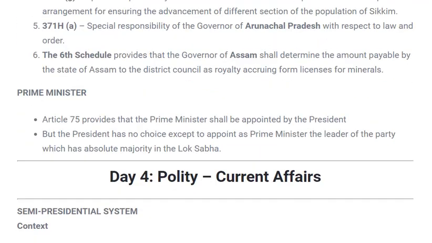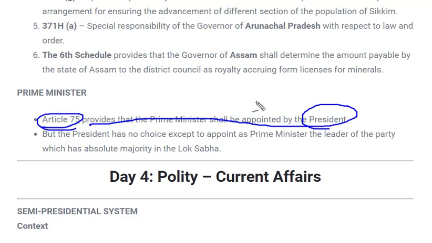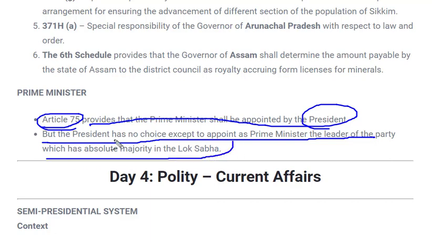And last is the prime minister. So let's see what is the prime minister. As we have seen, the prime minister is head of the union council of ministers that is formed by the majority party which wins the election. Article 75 provides that the prime minister shall be appointed by the president. It has already been told in the beginning, but the president has no choice except to appoint as prime minister the leader of the party which has an absolute majority in Lok Sabha. The leader of the party which has the majority is appointed by the president as prime minister.